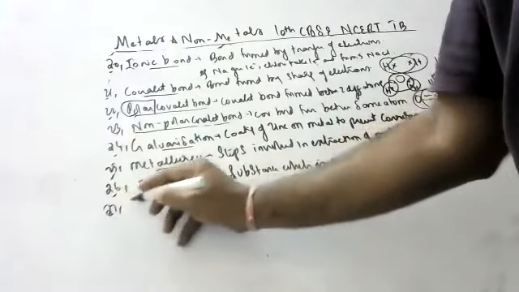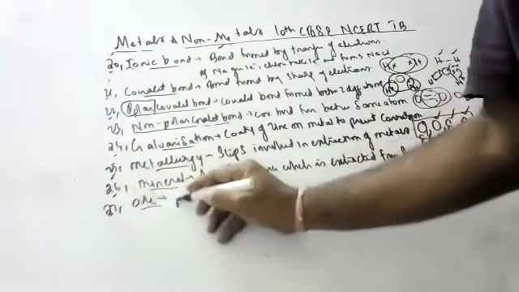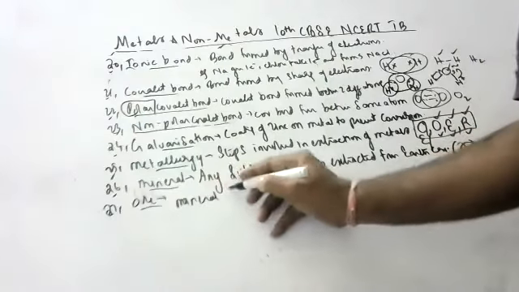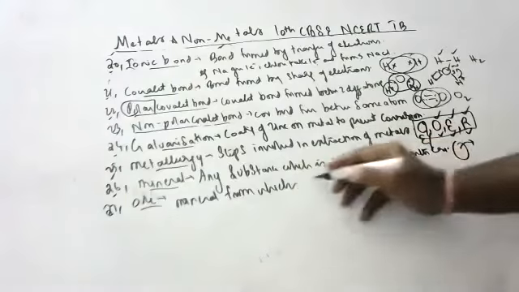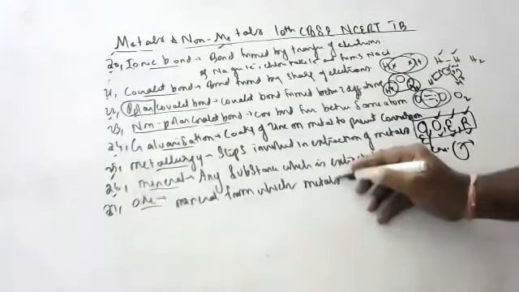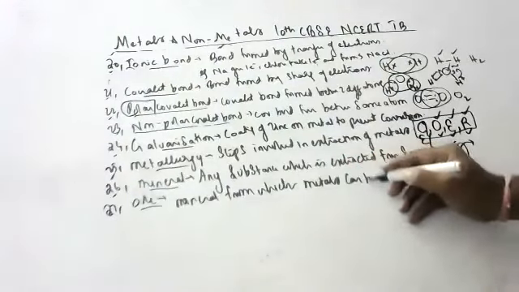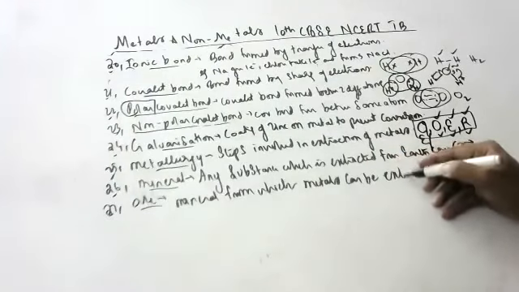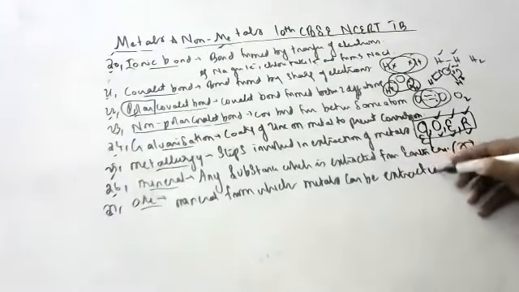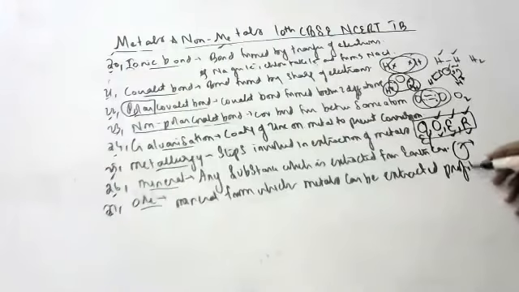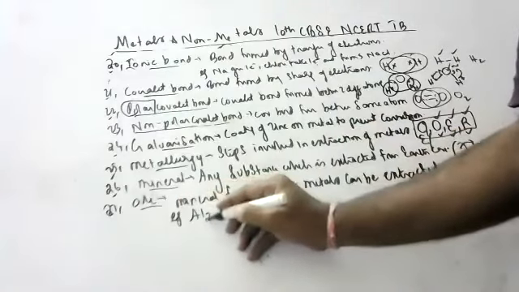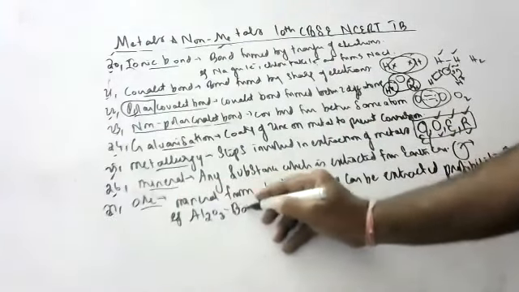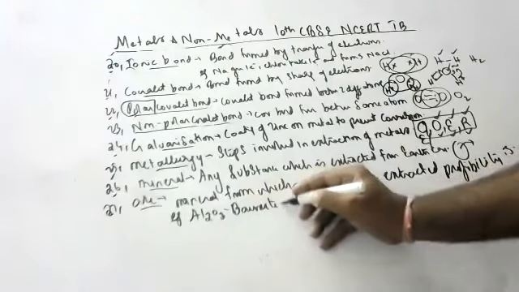But what is ore? Mineral from which metals can be extracted profitably is called ore. One example. Anyone, can you give an example of ore? Al2O3. Name of this ore? Bauxite.